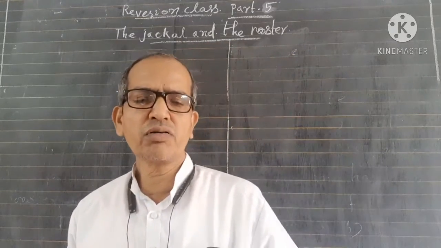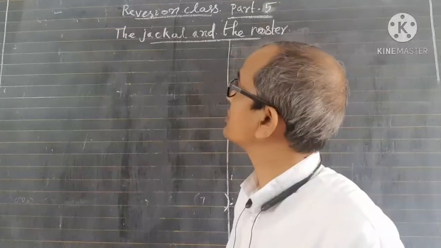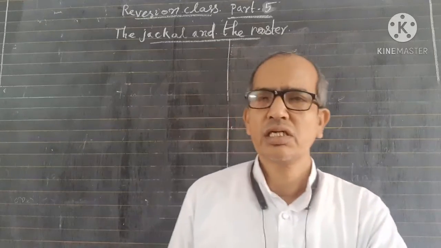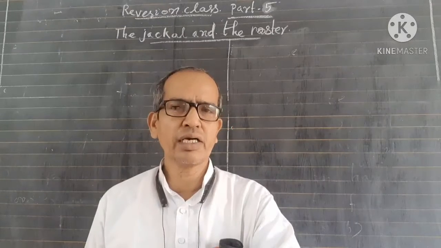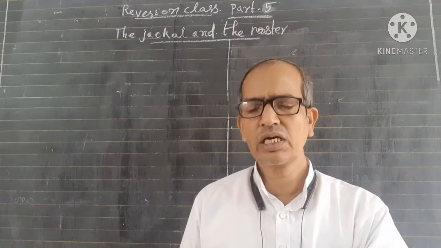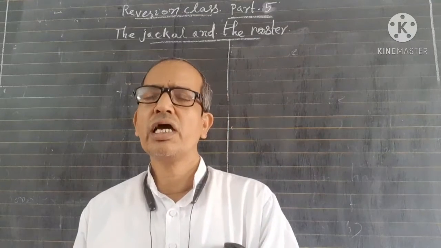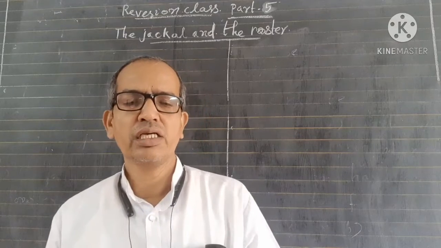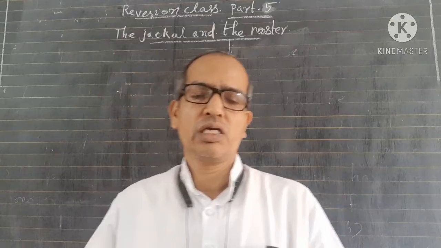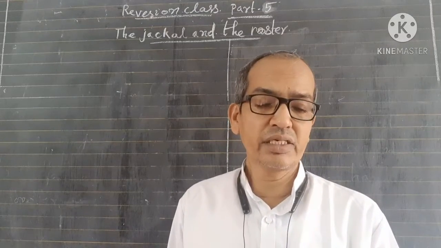Today we will discuss the remaining short questions of this lesson, the jackal and the rooster. We have already discussed all the 23 questions and answers and two other short questions: true or false, and choose the correct answer. Now the most important thing is number 4. 1 mark comes in this item.